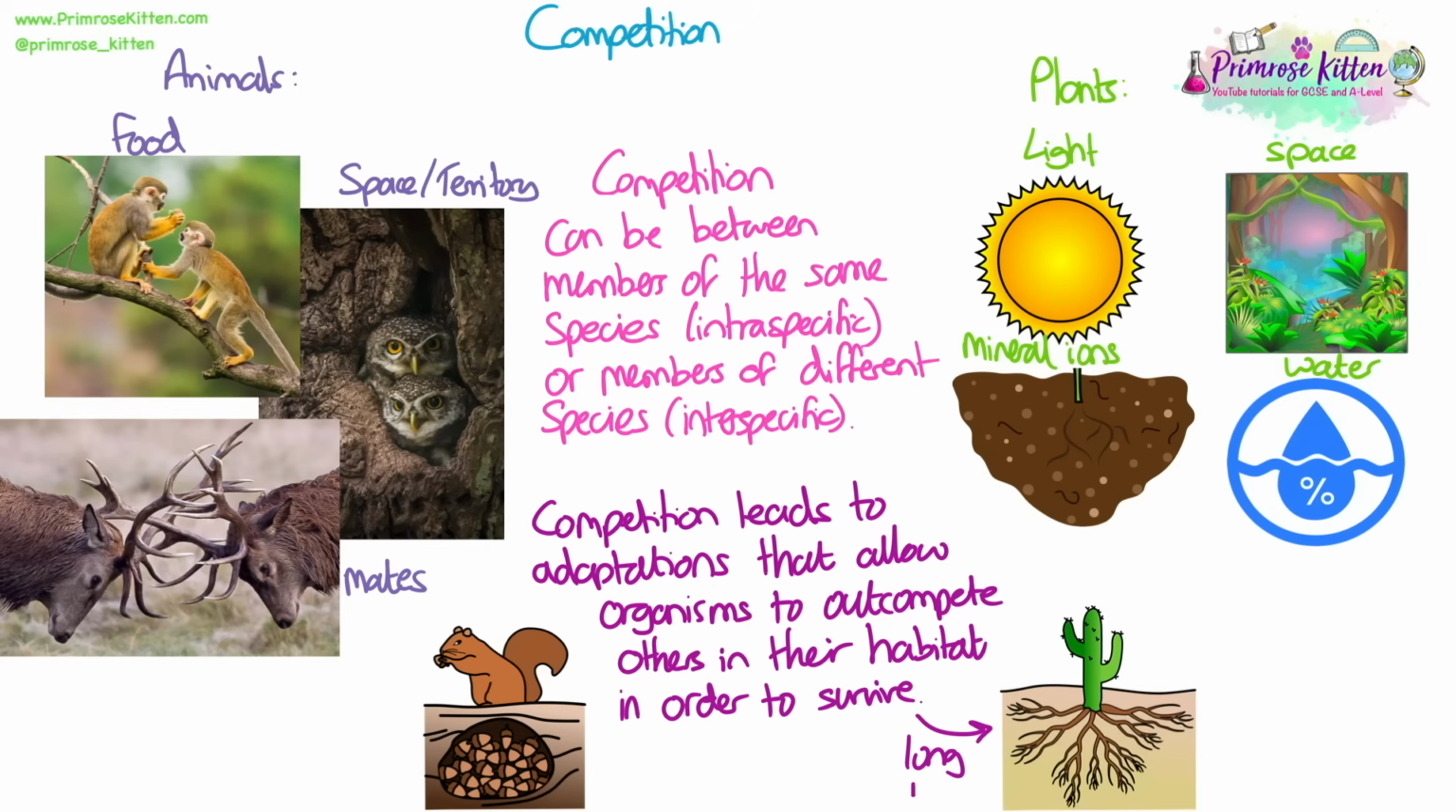Competition leads to adaptations that allow organisms to outcompete others in their habitat in order to survive. We're going to look at adaptations in more detail, but examples are things like storing food, which squirrels do to make sure others can't have it and make sure they have a store for themselves, long roots of plants in the desert so they can get more water than other plants, and then things like horns or claws, adaptations for fighting that allow them to fight for mates or other things like food.